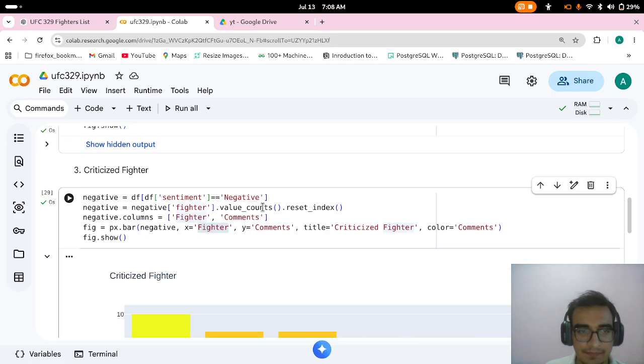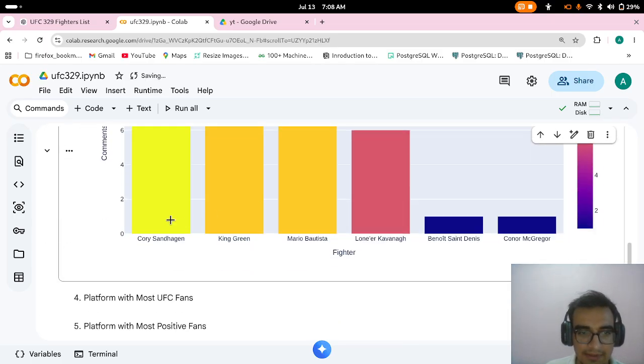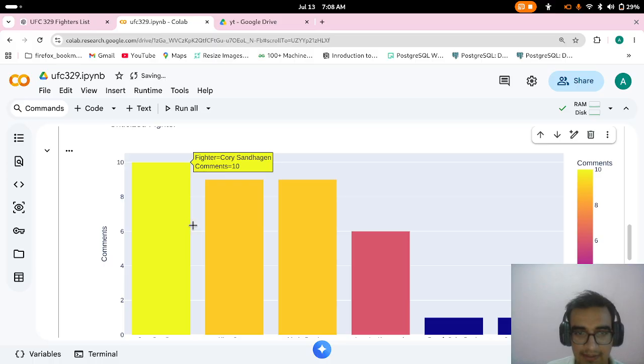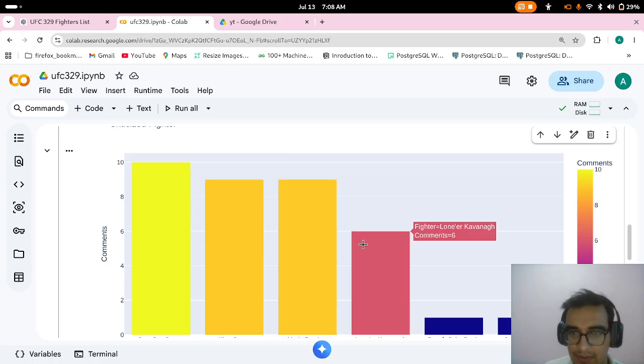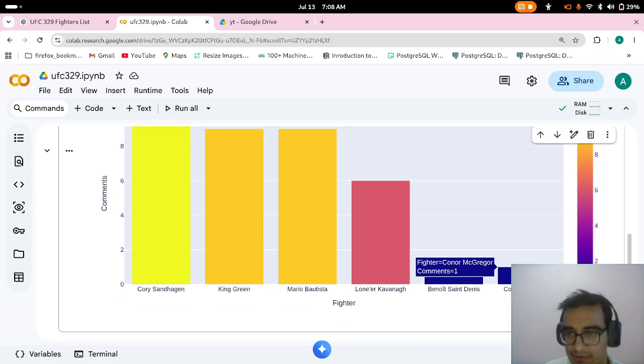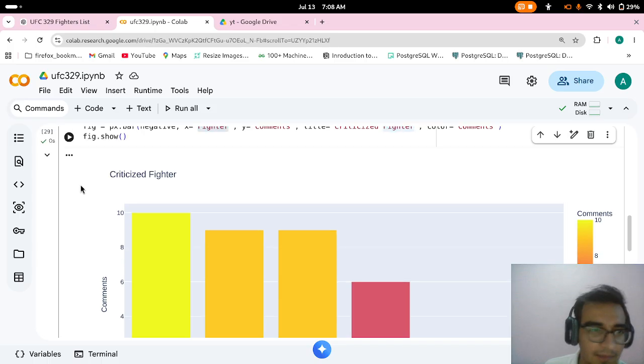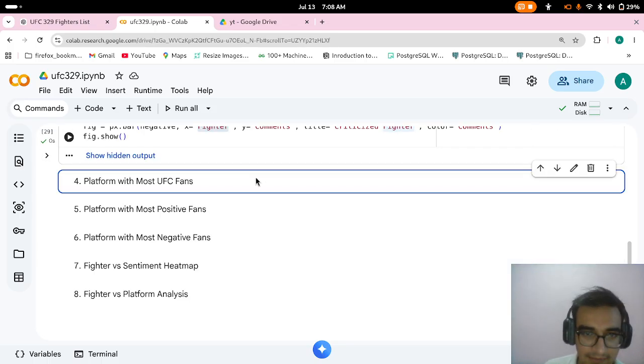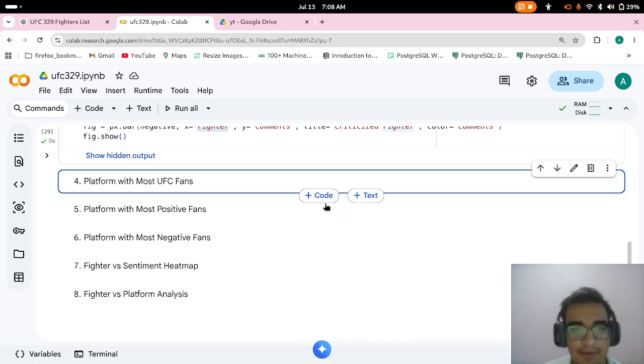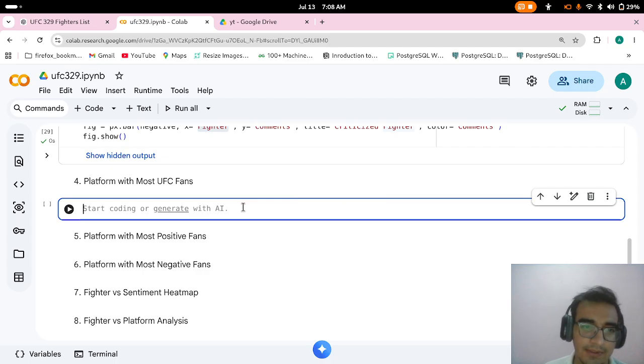You can see here, Corey Sandhagen was very heated, then Bobby fought a good fight, and then Sand and Conor. I was very excited for the main event, but I was super impressed by Brendan and Roybal and Loner. Yeah, those guys were going at it.